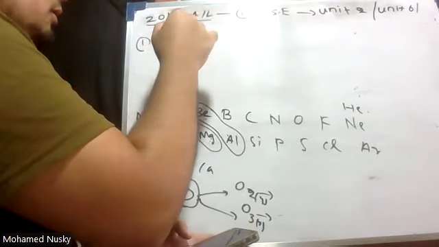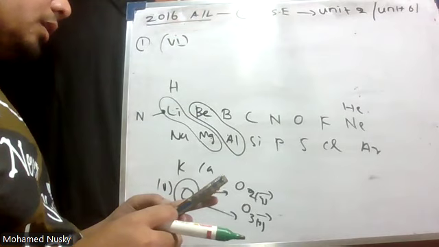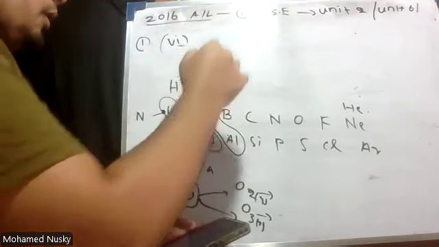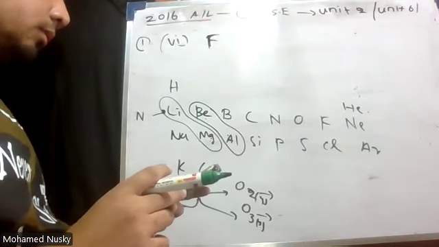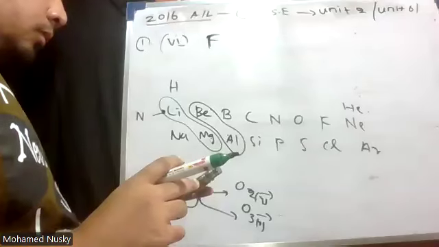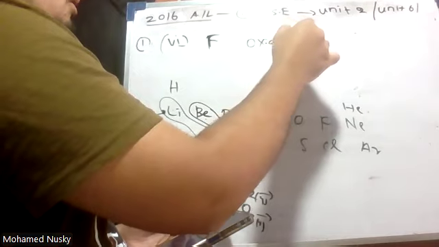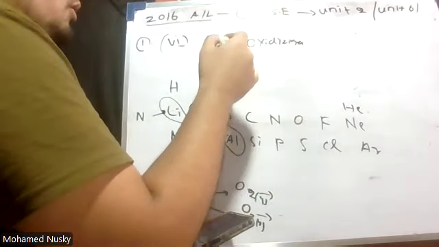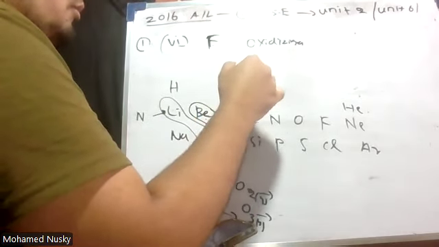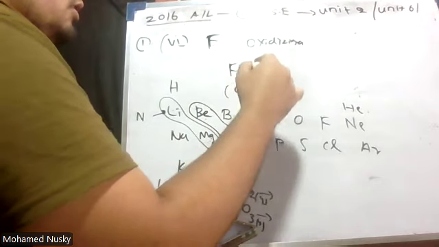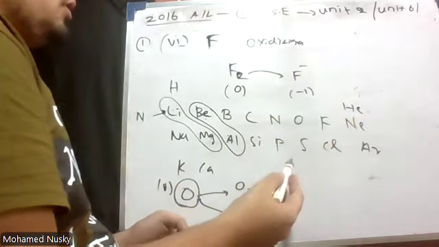Then Roman number 6. Identify the element that is considered to be the strongest oxidizing agent, that is fluorine. Fluorine is the strongest oxidizing agent. What does this oxidizing agent mean? Oxidizing agent will reduce, right? Now, how does this happen for fluorine? Fluorine from F2, that is zero oxidation state, will be reduced to F minus, that is -1 oxidation state.